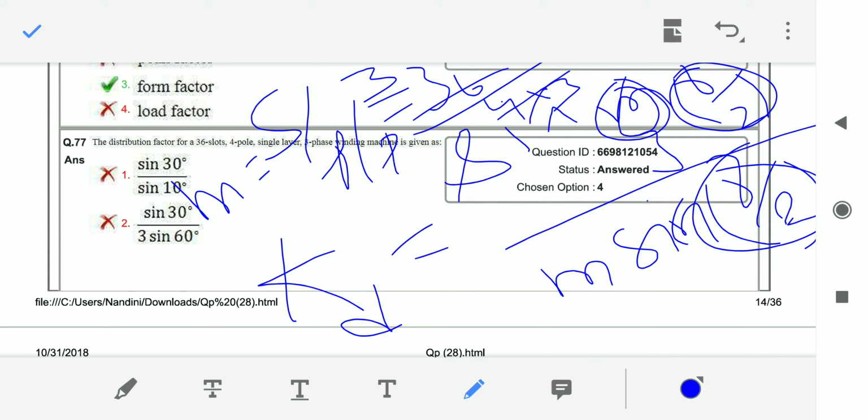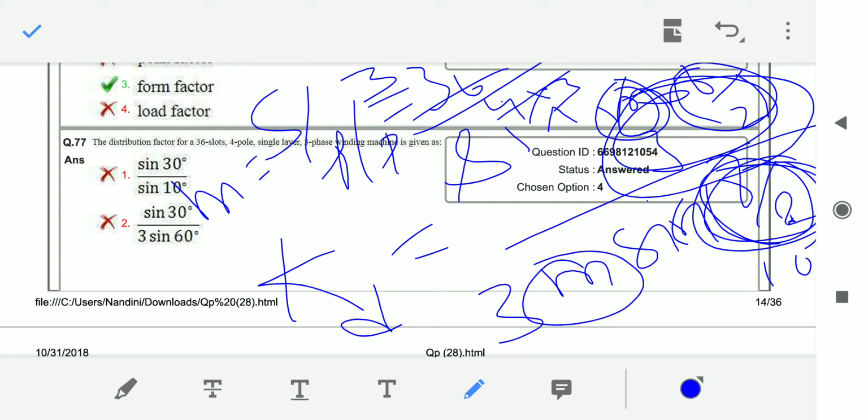If I have 10 degrees here for gamma by 2, then m gamma by 2 should be 30 degrees, and definitely you must have 3 here. That means sine 30 degrees by 3 sine 10 degrees. If I have 30 degrees here, I should have 10 degrees there, but that is wrong. Another option has 10 degrees but no 3, so it is also wrong.